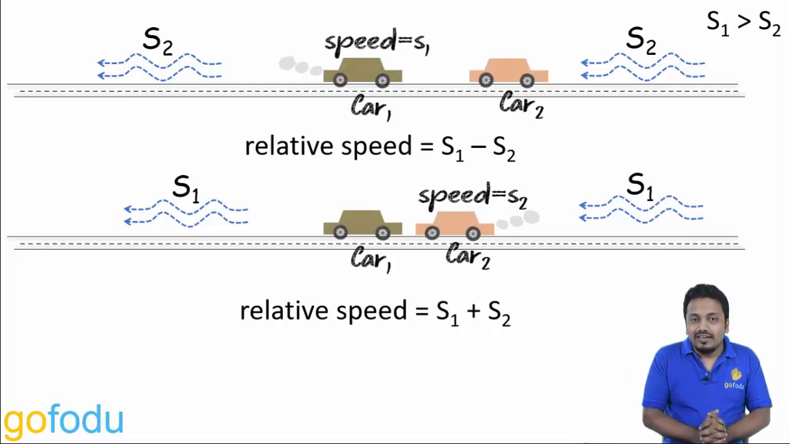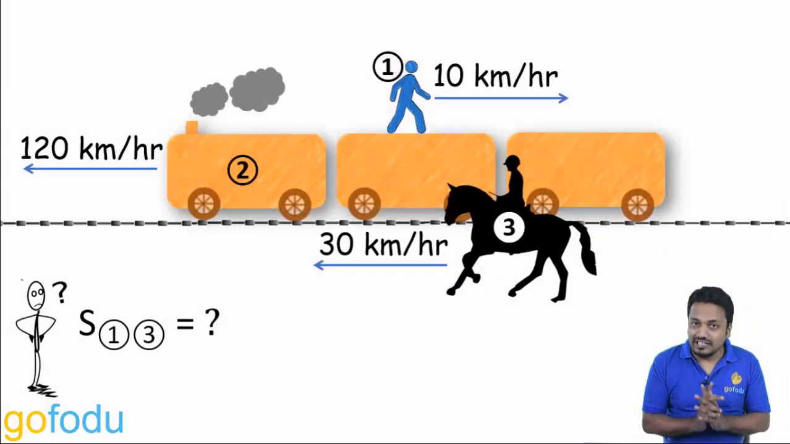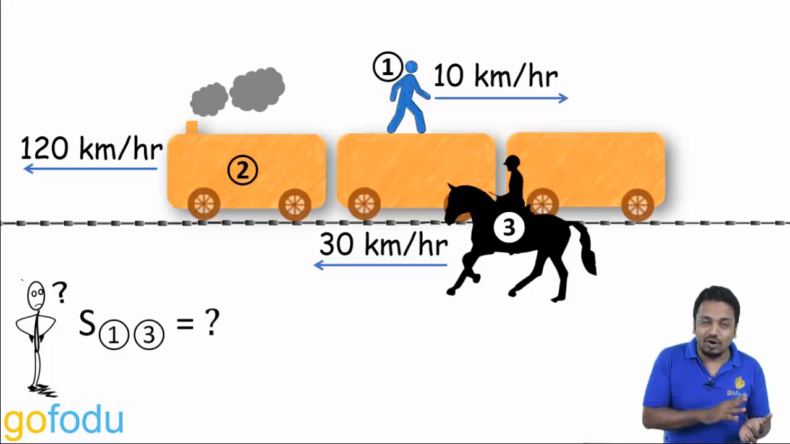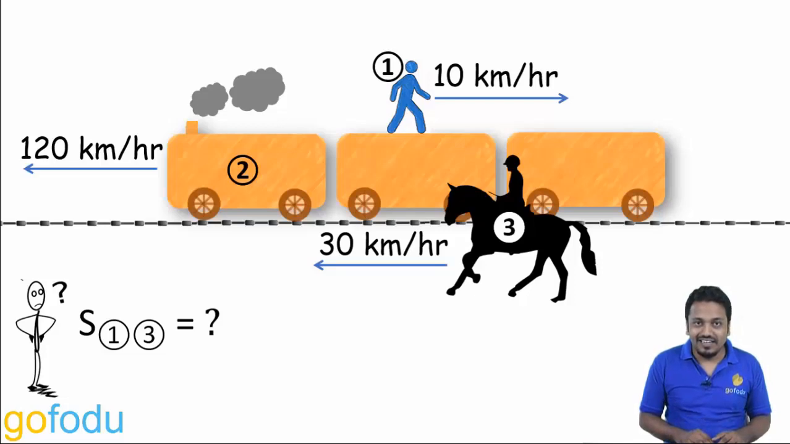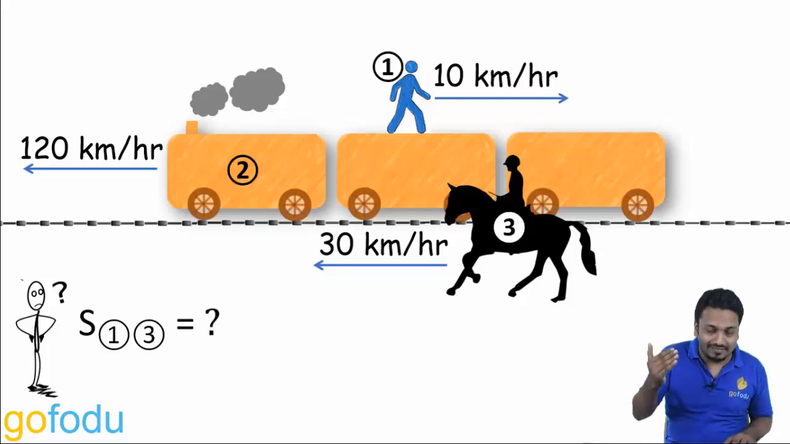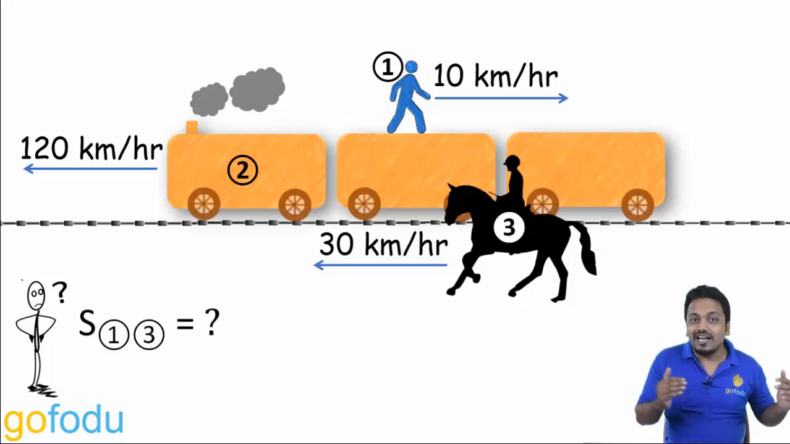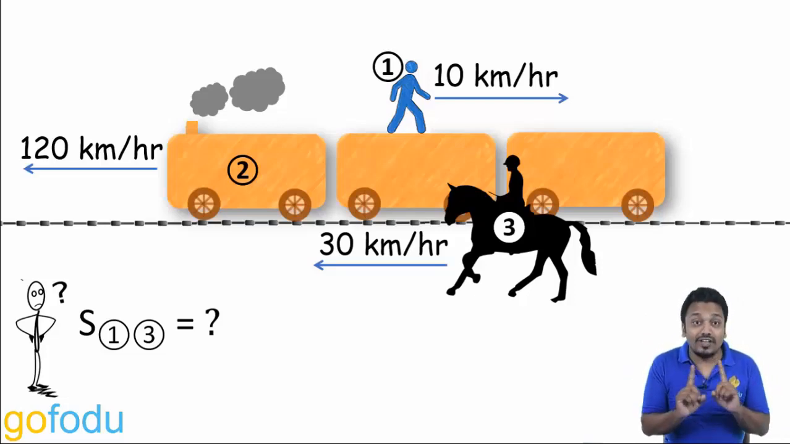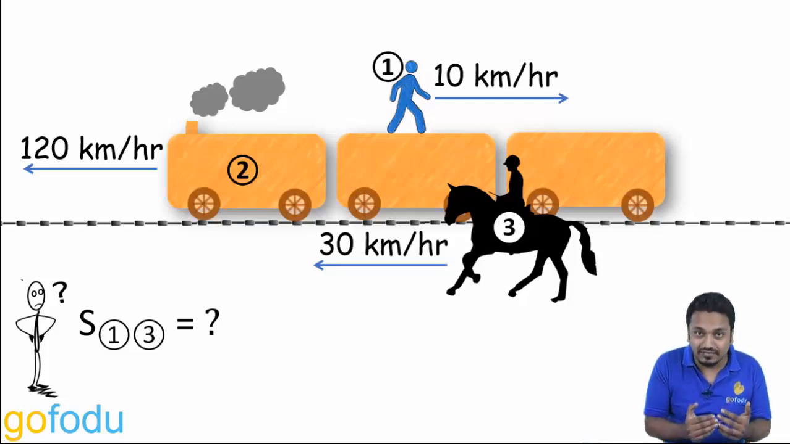Now, in this figure, tell the relative speed of the man running on the roof of the train with respect to the jockey riding the horse. Now here, simply applying the rule will get you the wrong answer, as the man is running on the roof of the train. He is doing chaiya chaiya on the train. Train and man are running in opposite directions but not away from each other. So we cannot simply add their speeds.